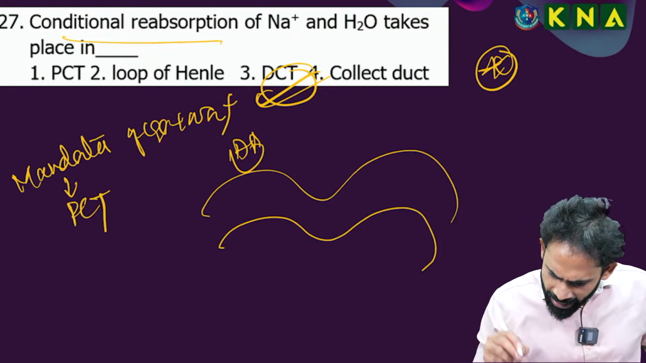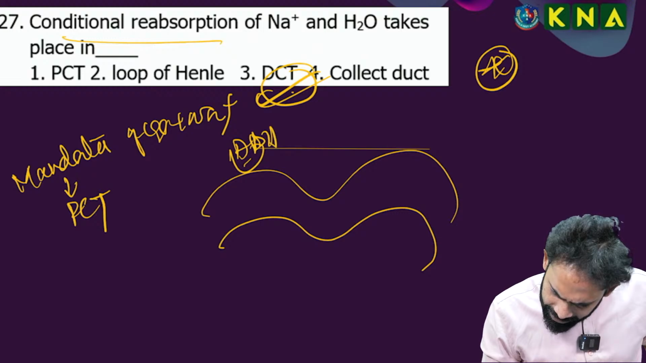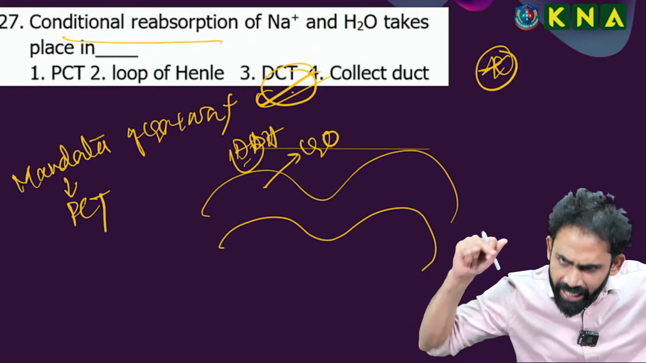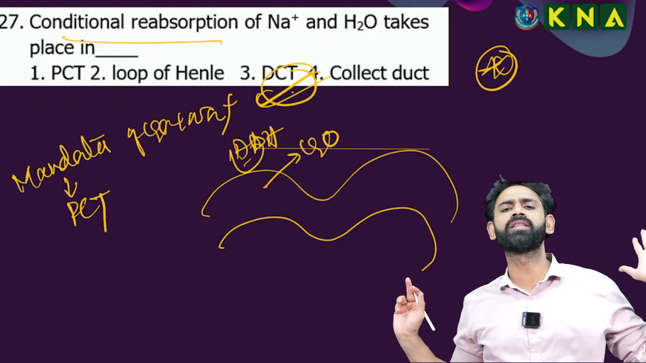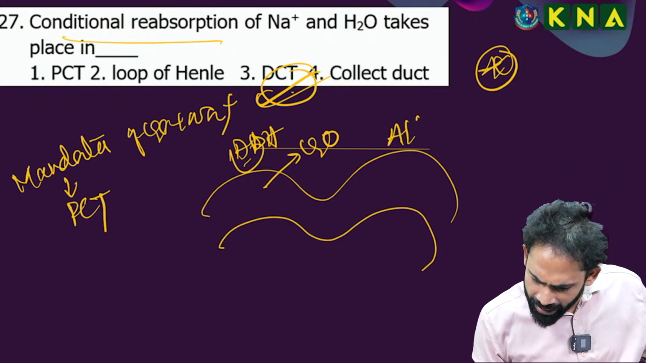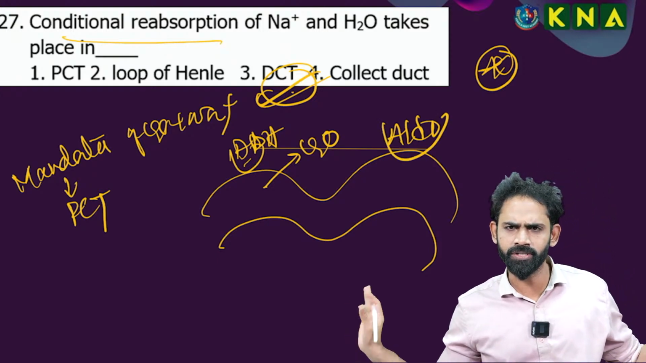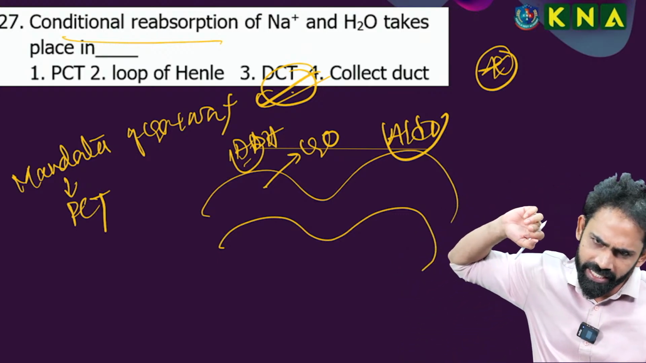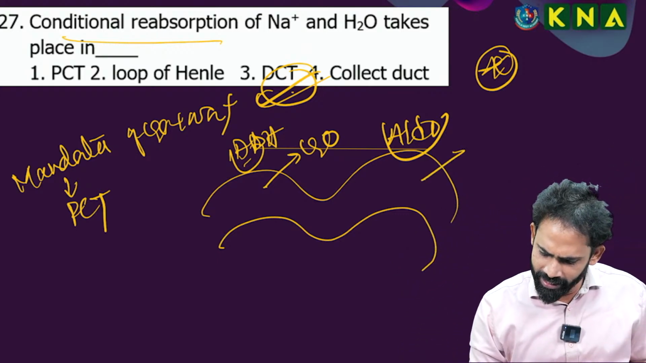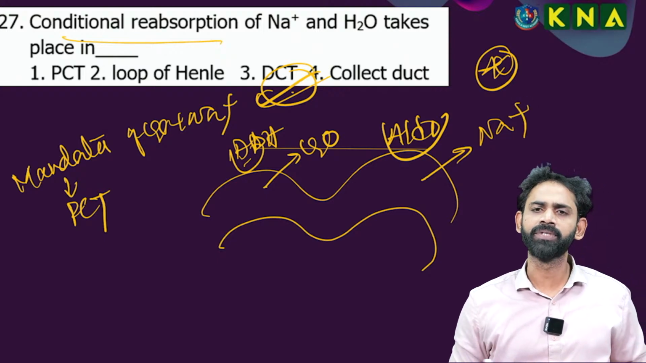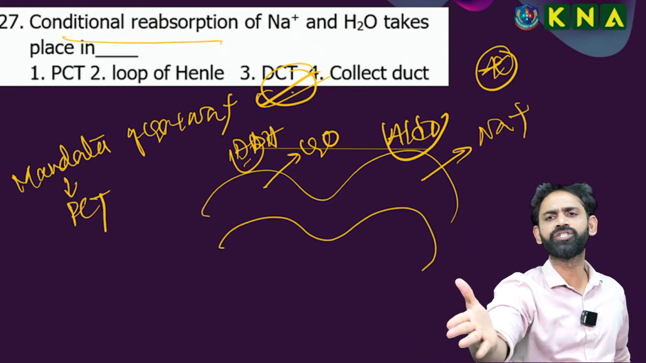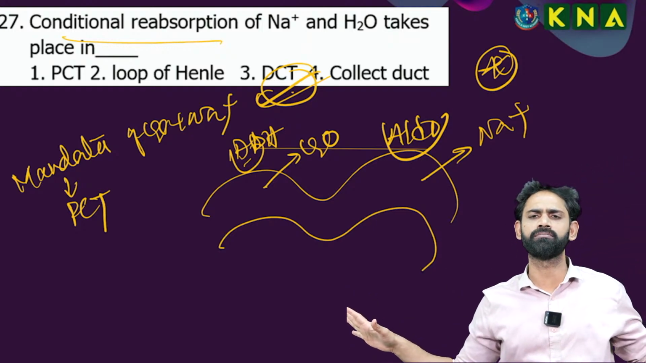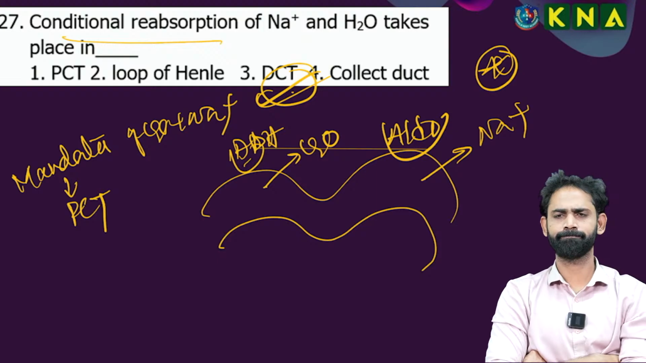At DCT, when ADH binds, then only water reabsorption occurs. When there is ADH, then only DCT is involved in water reabsorption. When there is aldosterone, only then is DCT involved in the reabsorption of sodium. If there is no ADH, DCT is not involved in the reabsorption of water. When there is no aldosterone, DCT is like silent.